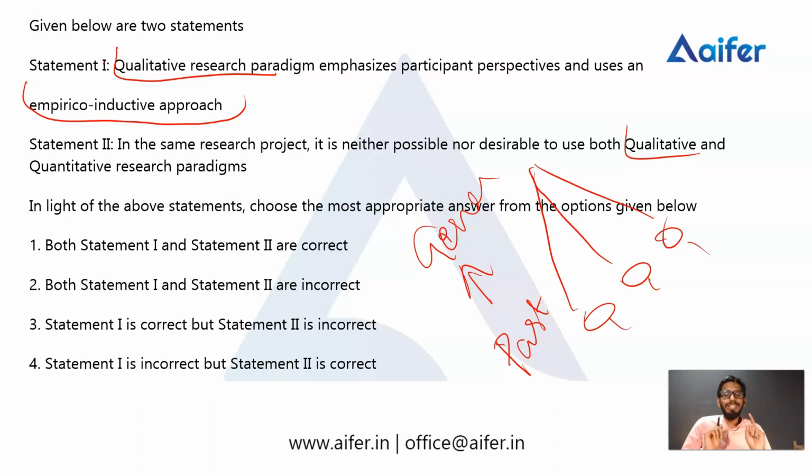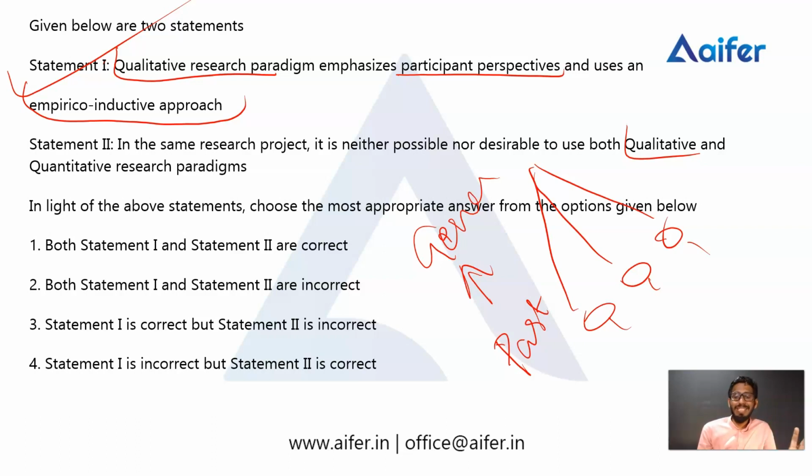So the first statement is correct, which means qualitative research paradigm emphasizes participant perspectives and uses an empirico-inductive approach. It should be correct. Then the second statement is, in the same research project, it is neither possible nor desirable to use both qualitative and quantitative research paradigms. You know, there are two paradigms, a qualitative paradigm and a quantitative paradigm. Then there is another paradigm, that is the mixed paradigm.